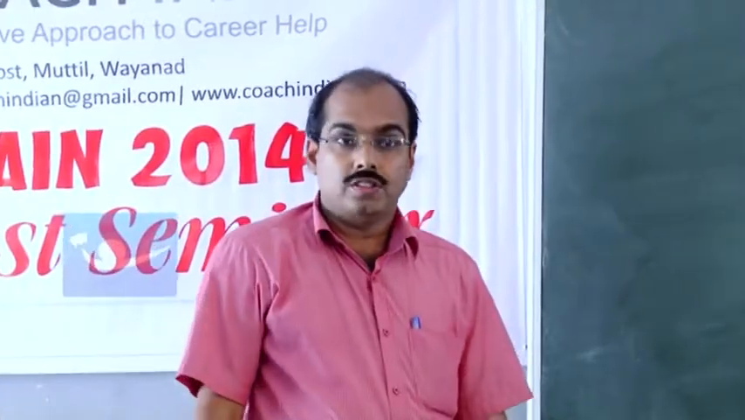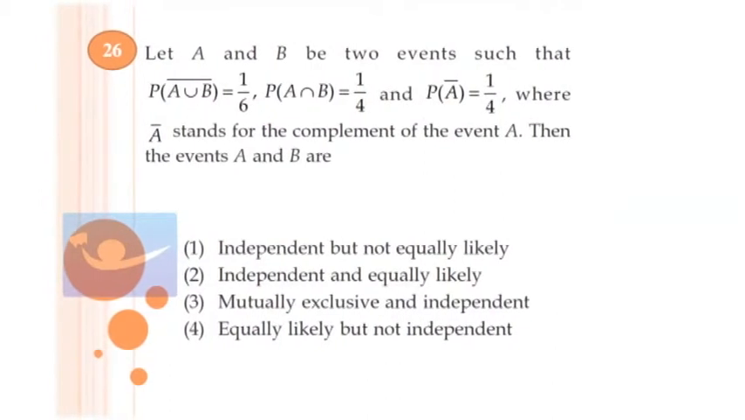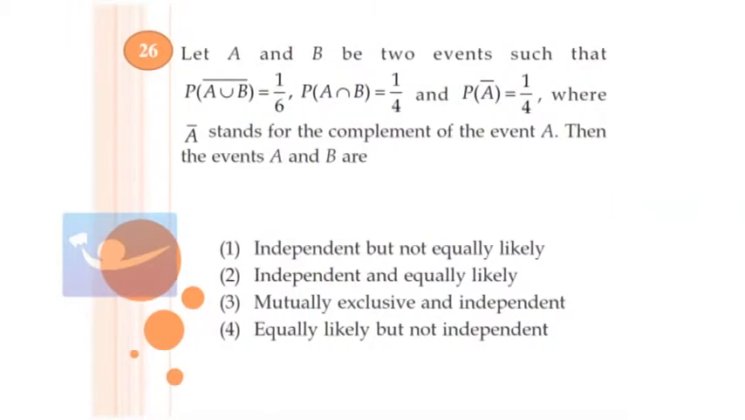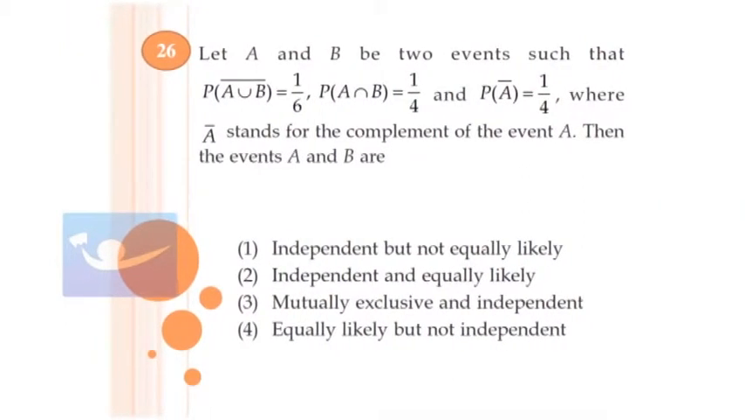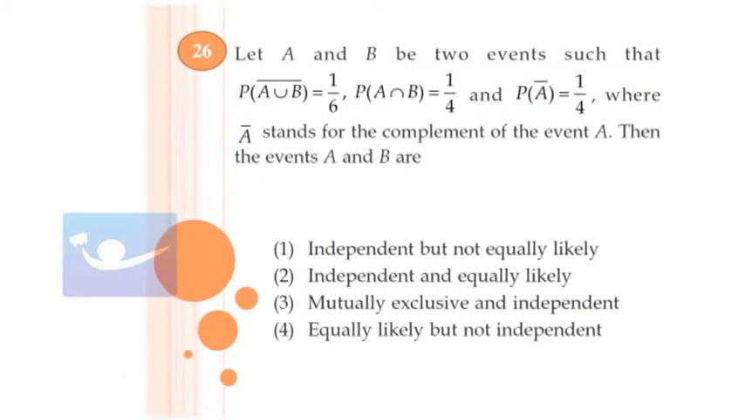Question number 26. You are given that A and B are two events such that P of A union B bar is 1 by 6, P of A intersection B is 1 by 4, P of A bar is 1 by 4, where A bar stands for the complement of the event A. Then the events A and B are.